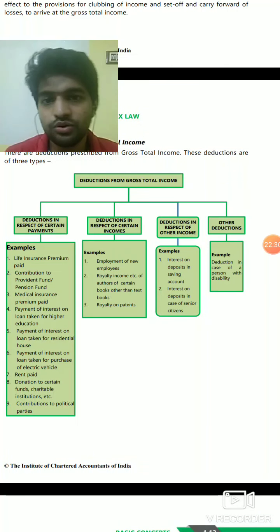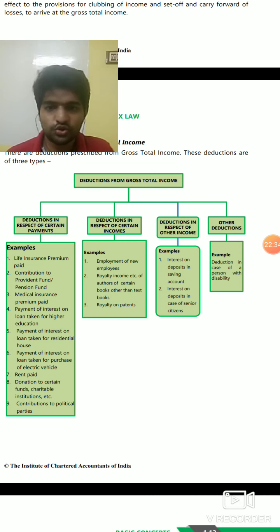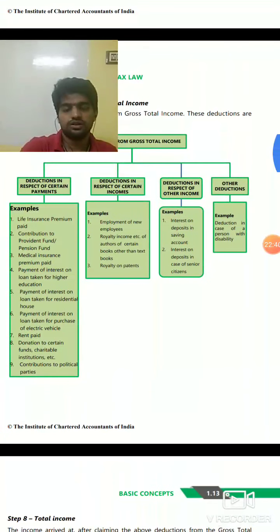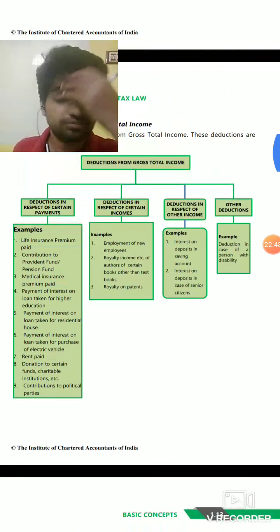Yeah, this is a very good chart. Deduction from gross total income. There are so many things. This and all will be covered later. I'm not covering it now. I will be covering this later because there is a separate chapter for each and every provision, and I don't find a reason why we should cover it now. That's why.